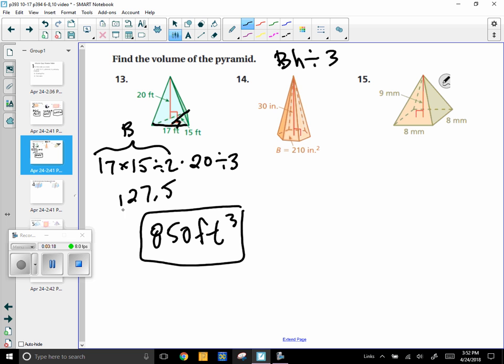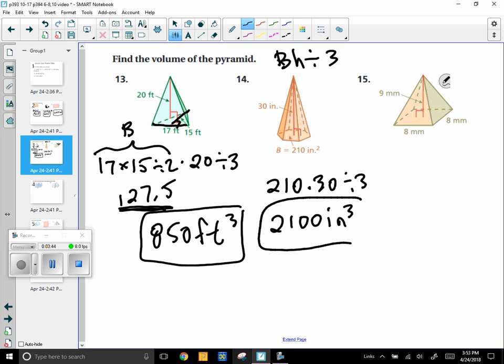The big base, area of the base is 127.5. Multiply it times 20 divided by 3. Should get 850 cubic feet. 14, it's a weird shape, so he gave you the base. So all you have to do is multiply 210 times 30 divided by 3. 210 times 30 divided by 3 is going to give you 2,100 cubic inches.